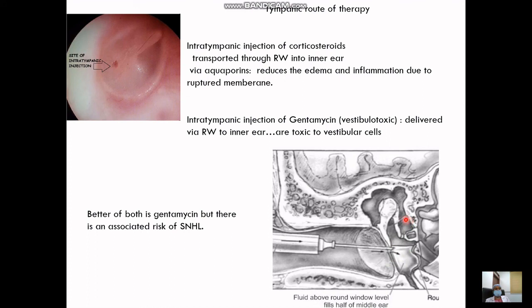But one disadvantage is that gentamicin, though more potent and better in treatment, has a risk of sensorineural hearing loss because it is also ototoxic.